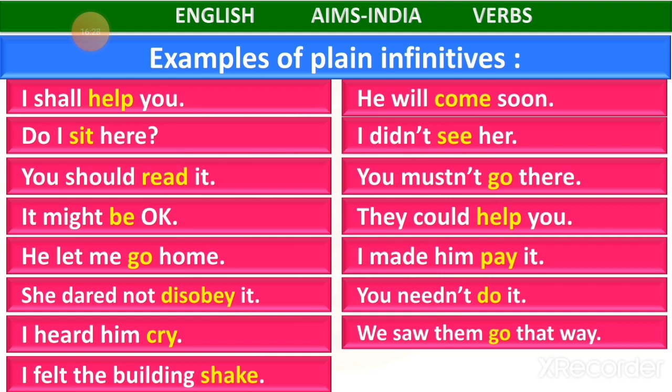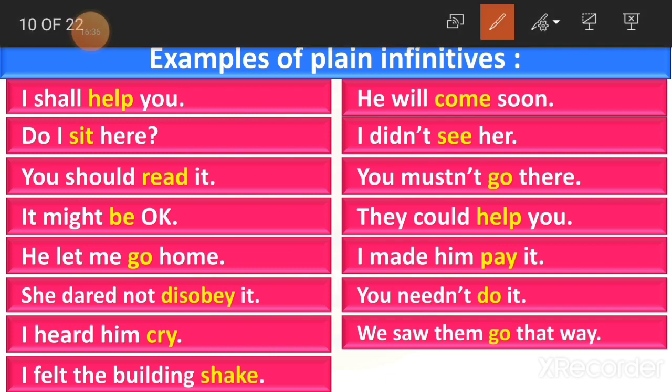Okay, so this type of plain infinitives. Will, shall, see here. We have taken the help of the plain infinitives. Will, shall, do, didn't, should, must, could, might, let, made, dare, need, heard.